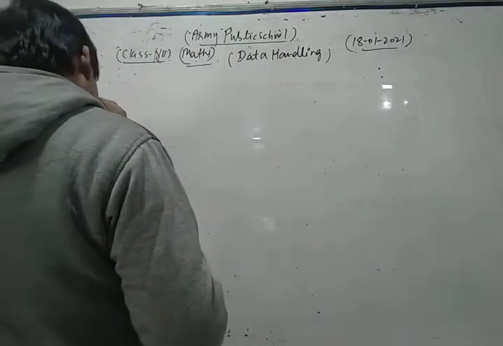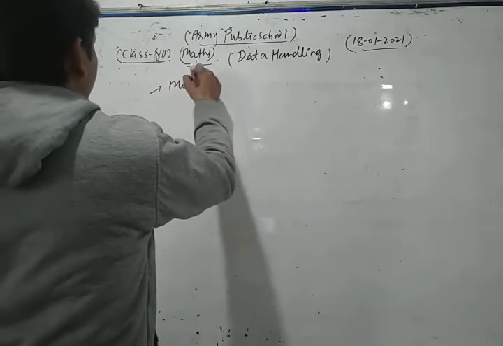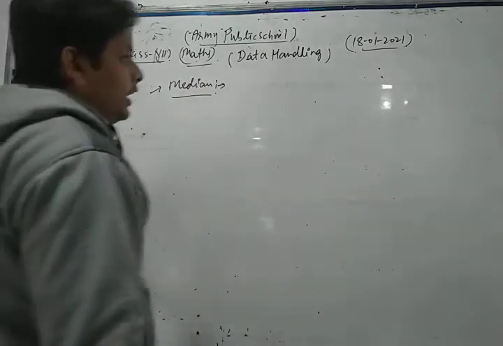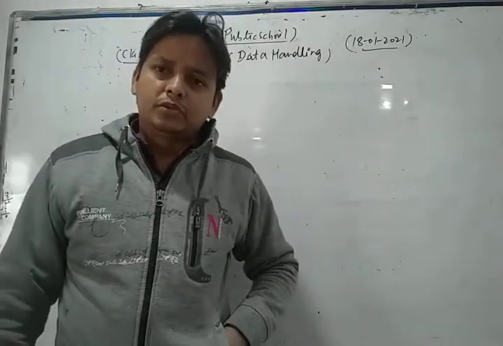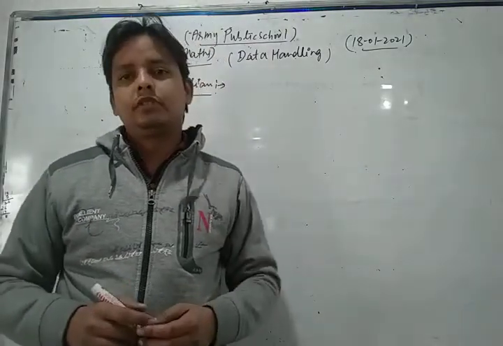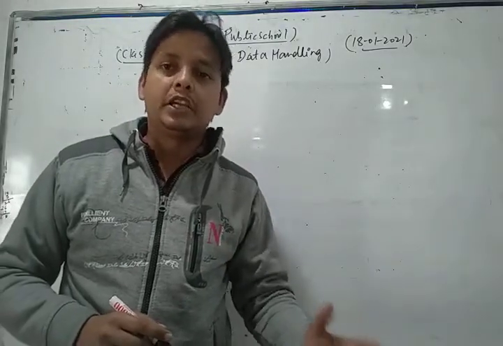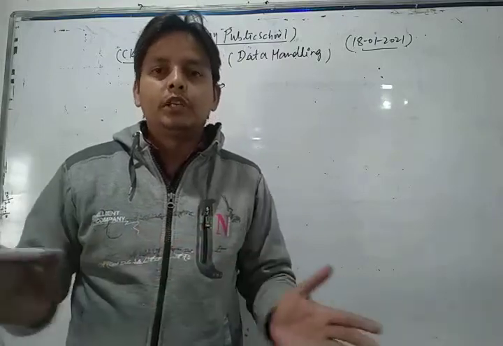Median. First of all, we discuss the concept of median. What is the median, dear students? The median is that value of the given set of observations which divides the given data into two equal parts.